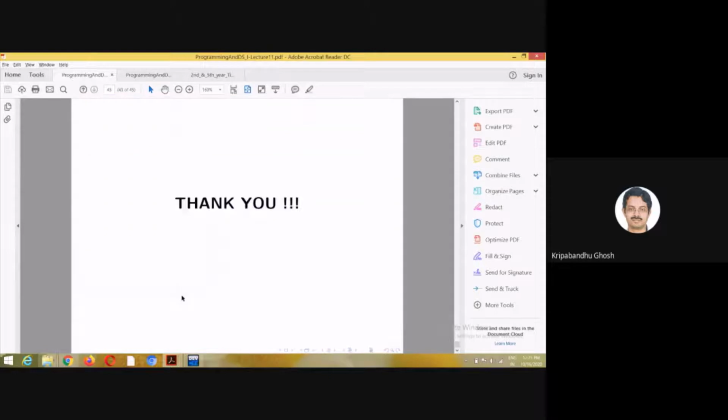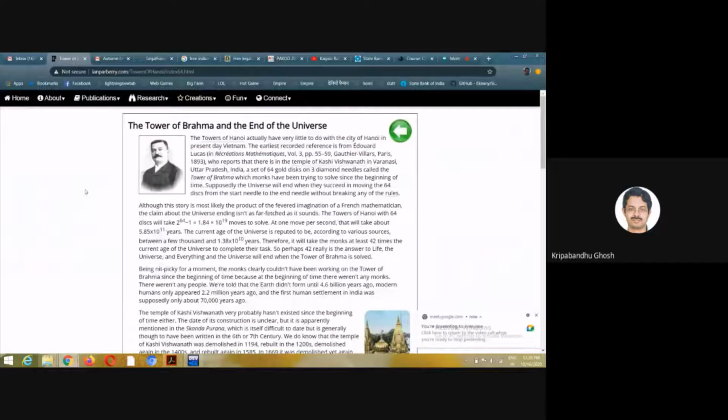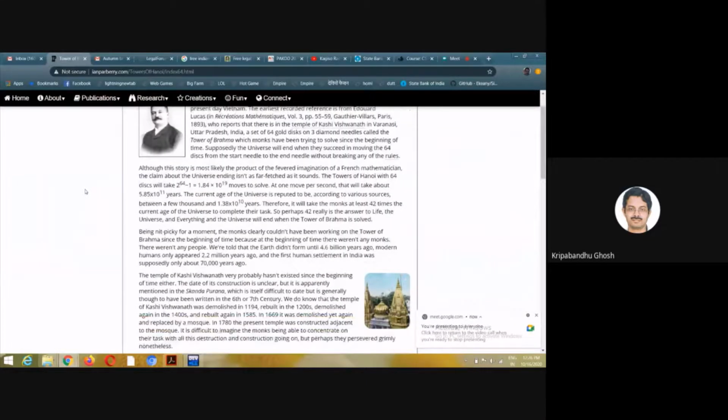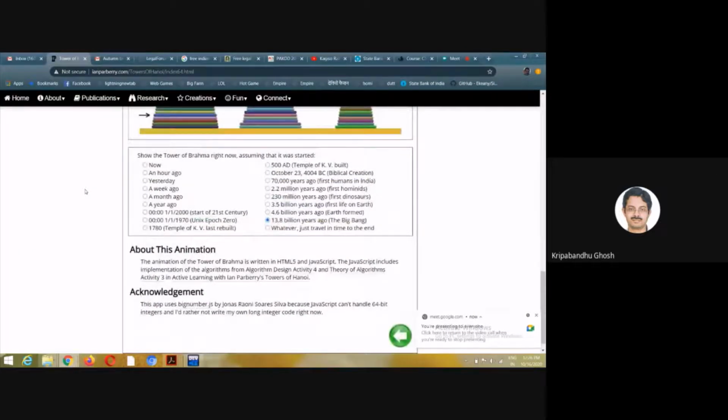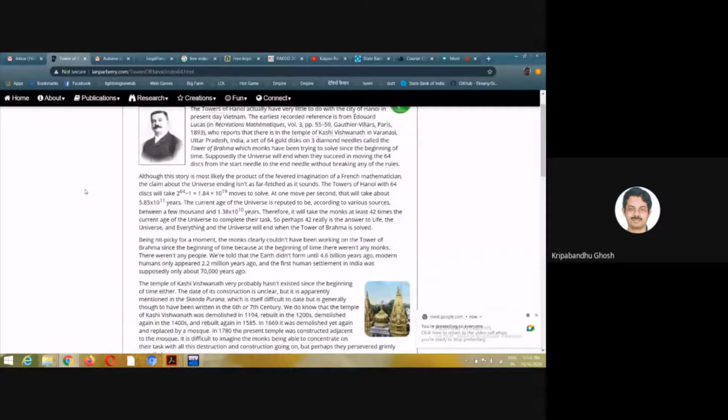Up to this point, this was about recursion. I will do some more problems of recursion if time permits, as I intend to solve a few more problems with you. Some people created this website, and now I can tell you in brief the story of the Tower of Brahma.